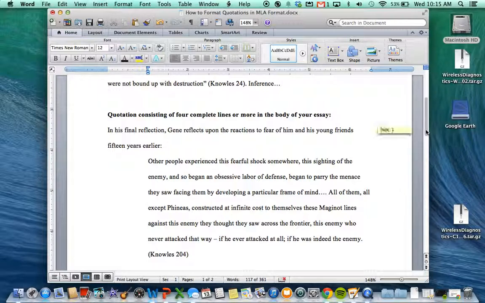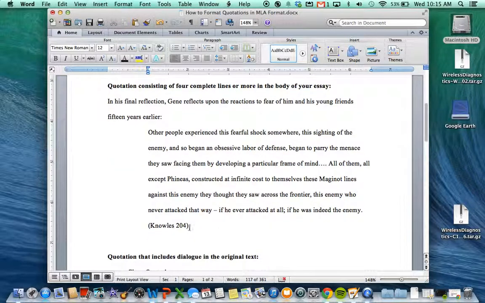Also, unlike the first example, when you block a quotation, after the quotation, you go back to the left margin, and this is where you start your inference. You don't tab after that, you go back to the left margin, you start the inference with the remainder of the paragraph.